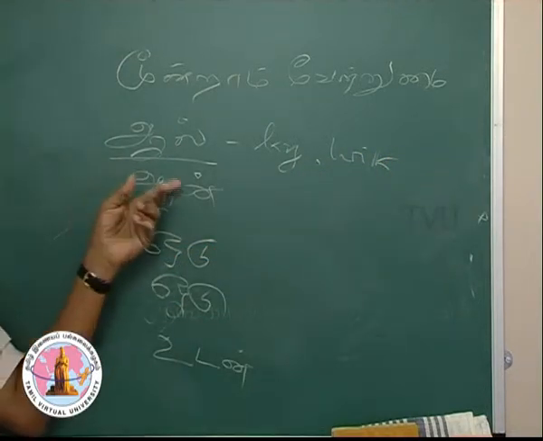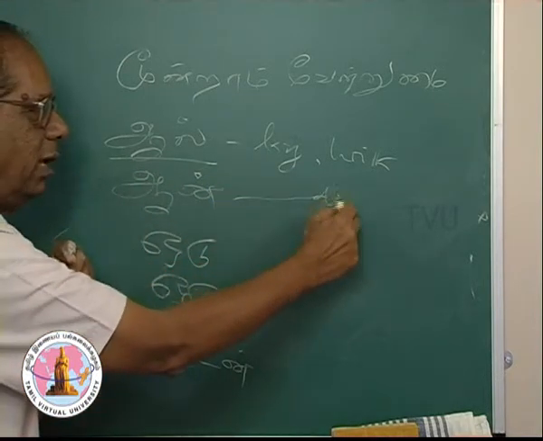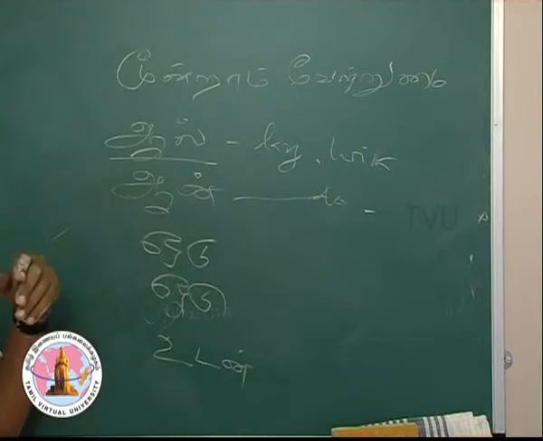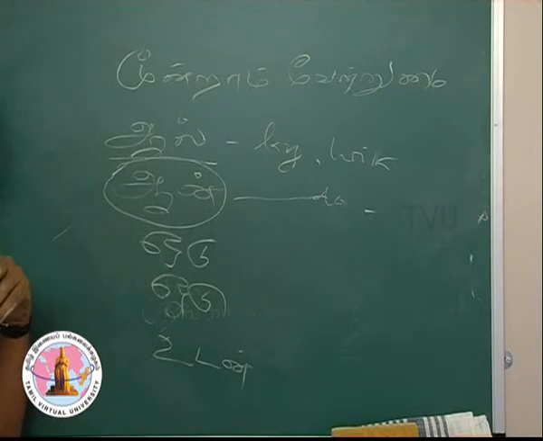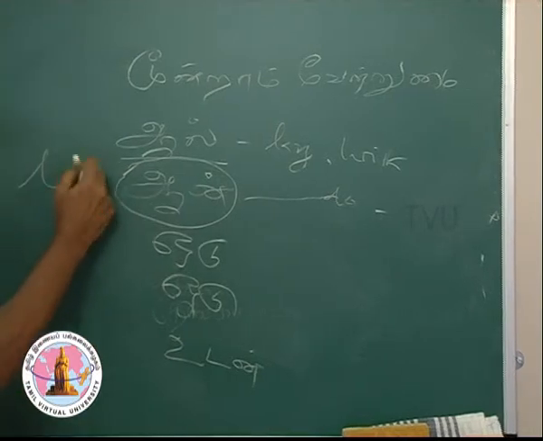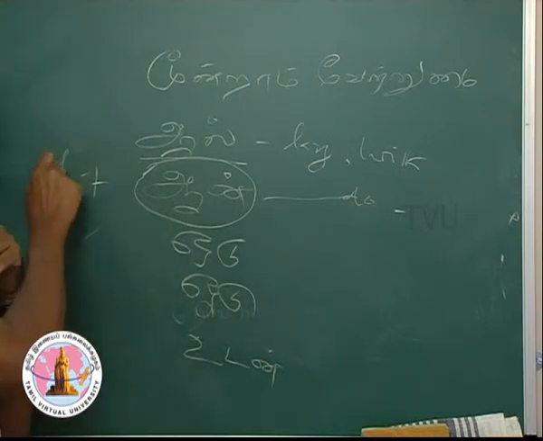I am giving you the meaning. On also means the same. This on is used mostly in literature. So we can forget this.